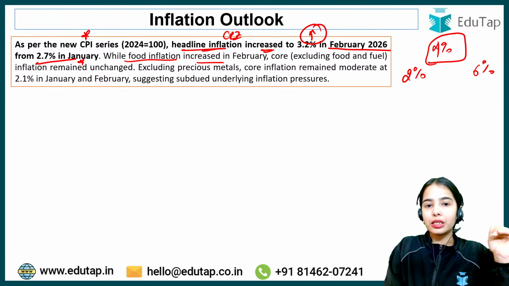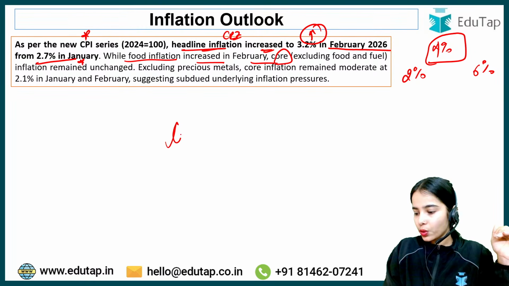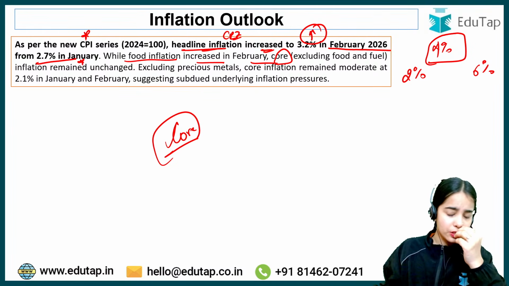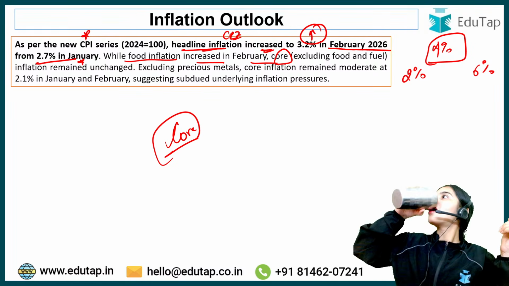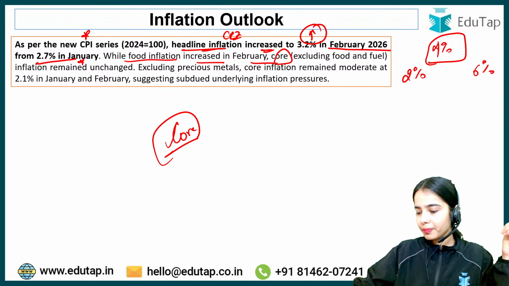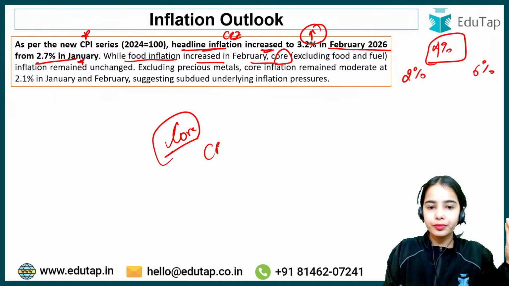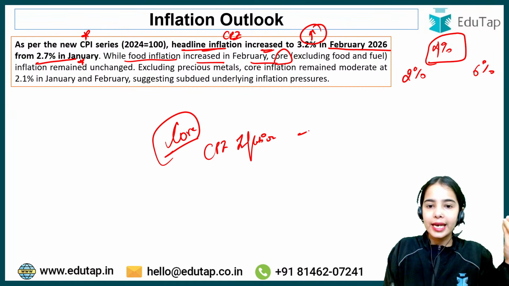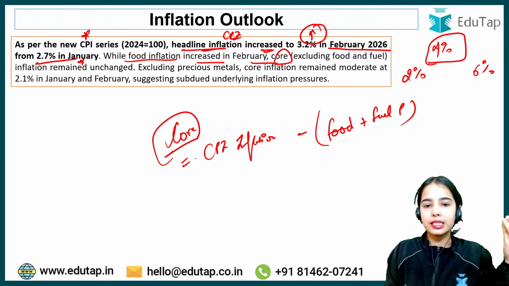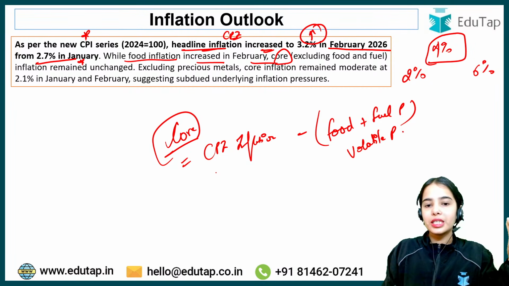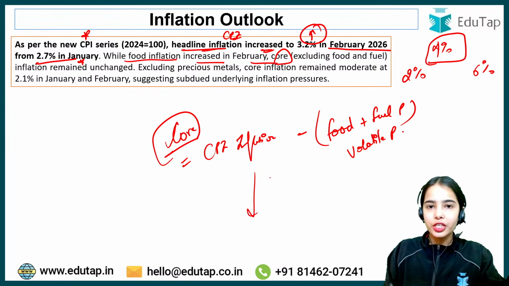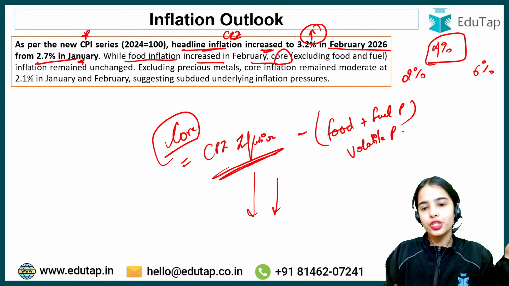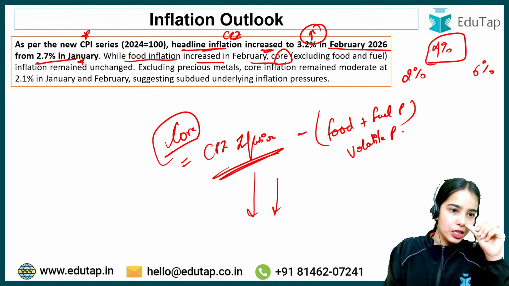Now, while food inflation increased in February, the core inflation. Now, what is core inflation? Anyone can tell me what is core inflation? Core inflation is basically CPI inflation, excluding the food and fuel prices. That is, core inflation is the CPI inflation minus the volatile prices. So the rest of the prices are taken into account, like for the manufacturing goods, for the precious metals and such. So the core inflation is the CPI inflation minus the food and fuel prices.